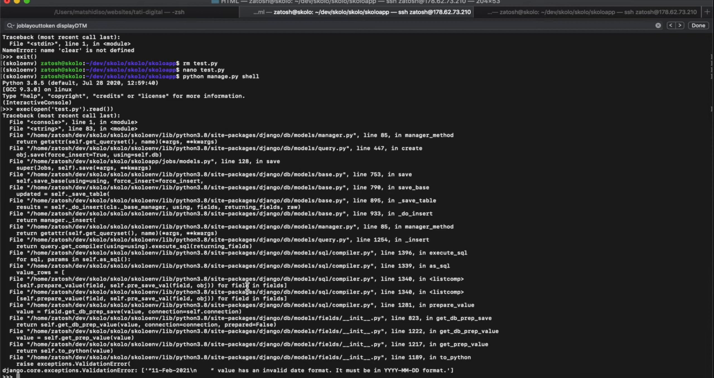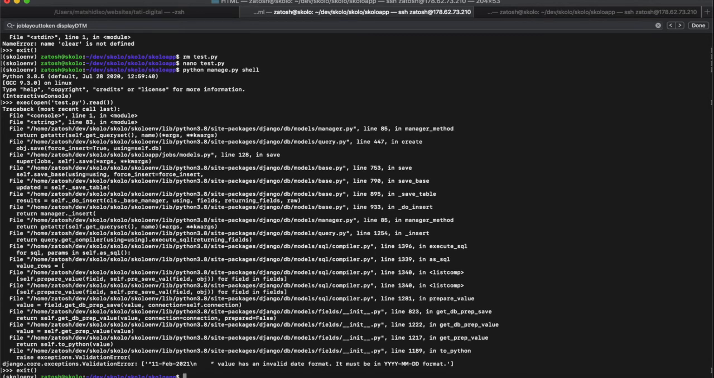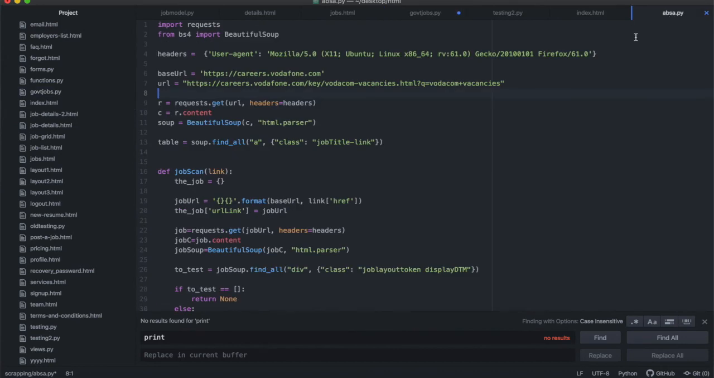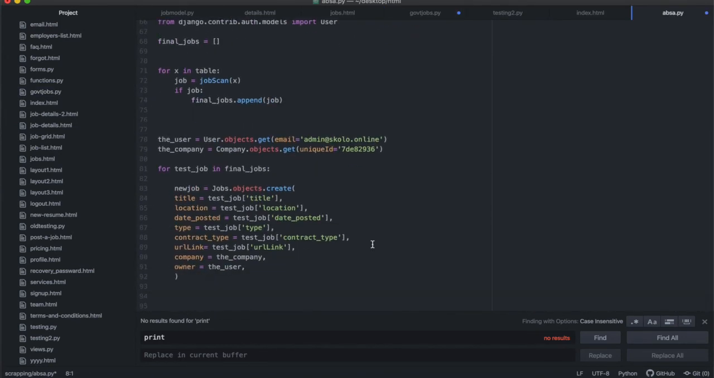All right, so we have an error here. We have an invalid date format. All right, so I'm going to exit out of this shell, and I think I know what that problem is. The invalid date error is over here where I'm trying to save this as a date. Let me go back to my apps.py. All right, so where I'm trying to save this date posted as a date object.